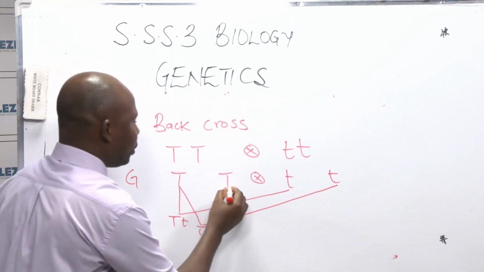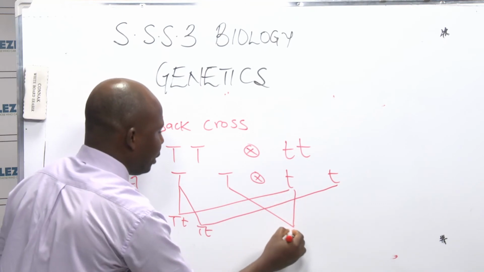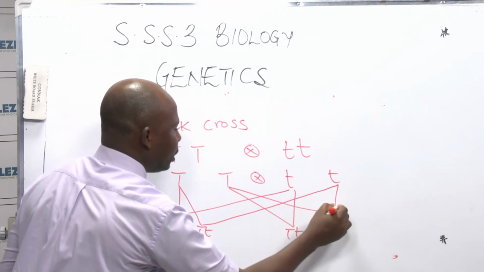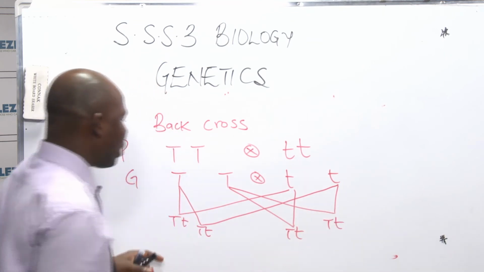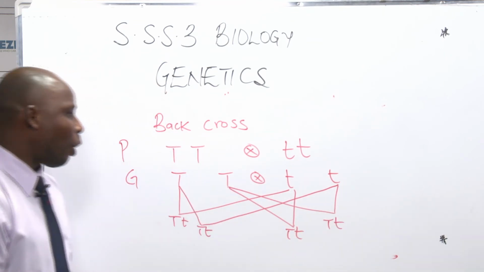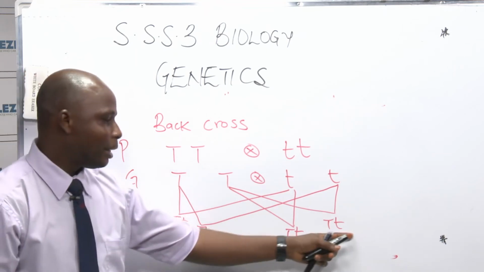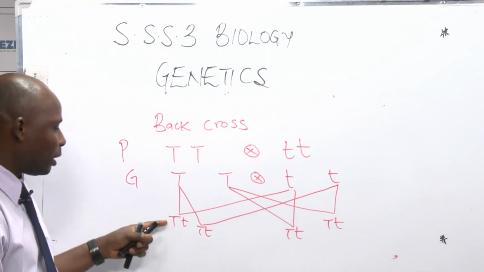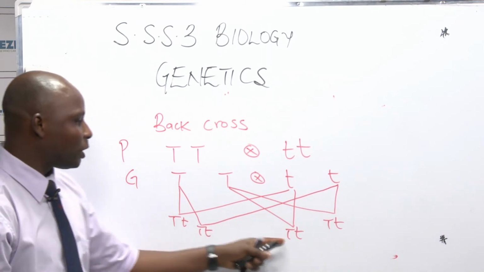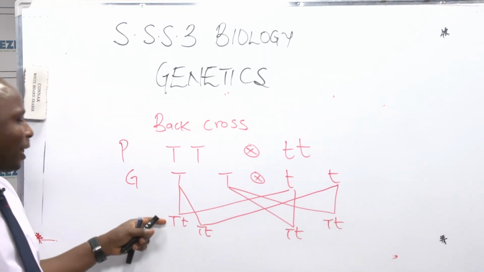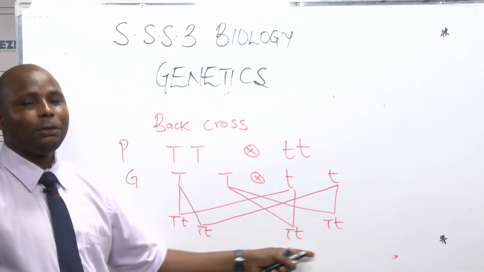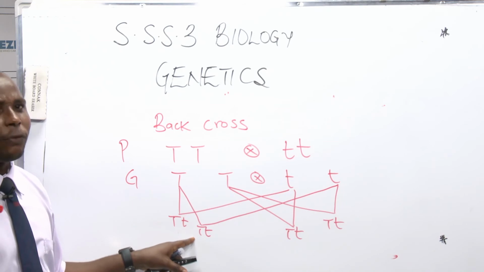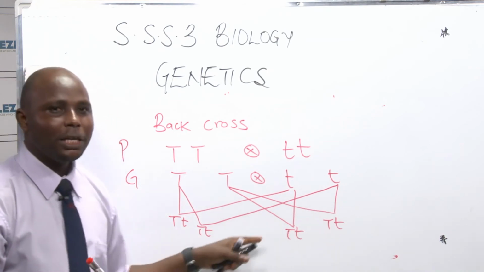Then we do the same thing towards this area to make your work very neat and not to confuse the examiner. Now, all the children they have are tall phenotypically, because you can see the dominant gene. However, the kind of tallness they have is heterozygous tallness, because there is a gene for shortness in each of them.